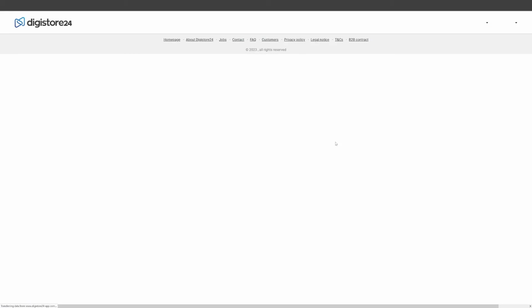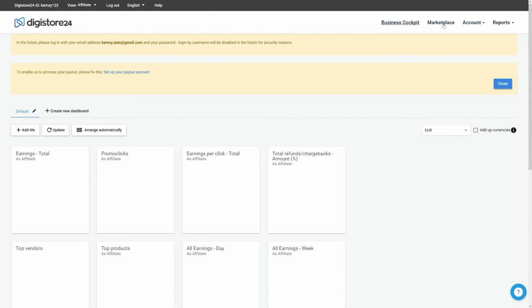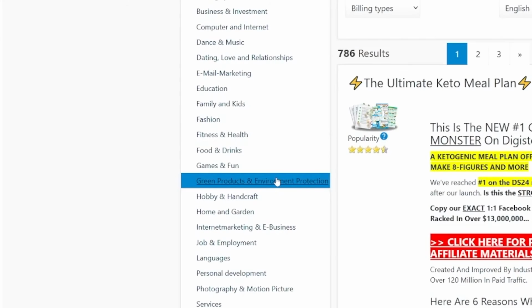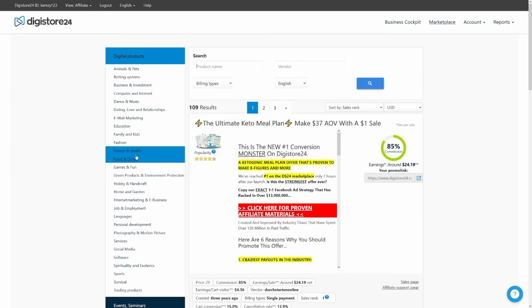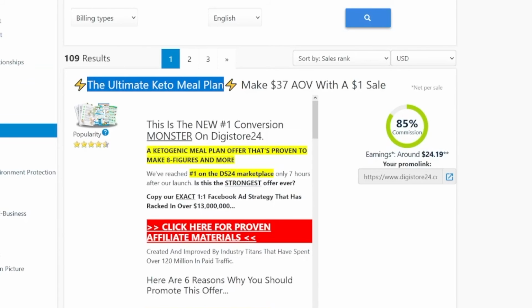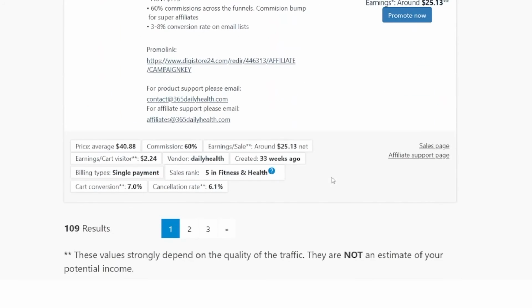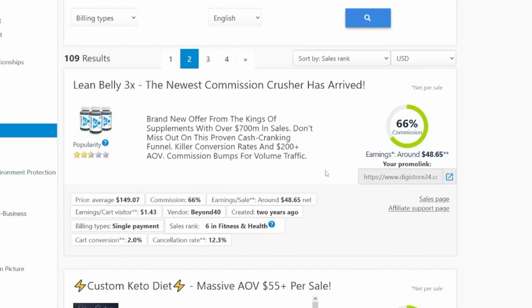So log in inside, and in here you have a lot of categories. So you can just head over to Marketplace, and you can see on the left hand side here, guys, you have fitness and health. So for example, this is the ultimate keto meal plan, but you have a lot of these down there which serve as a weight loss remedy or something like that. So for example, this one is good. Lean belly 3 times. So these are the pills. So what do you want to do? You want to grab this affiliate link of yours, and whenever someone clicks on it, you're going to get $48, okay? $48 for each one of these sales.